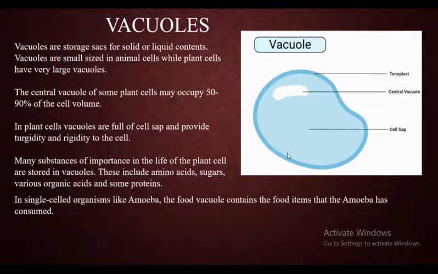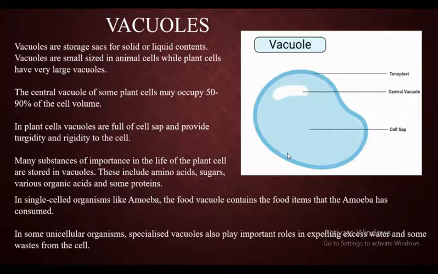Next, in single cell organisms like amoeba, the food vacuole contains the food items that the amoeba has consumed. We have learnt about unicellular organisms. These unicellular organisms like amoeba have a food vacuole which contains the food items. We have seen the process that the amoeba captures the prey, that is the food, and that food is converted into what? Food vacuole, which is used by the amoeba.